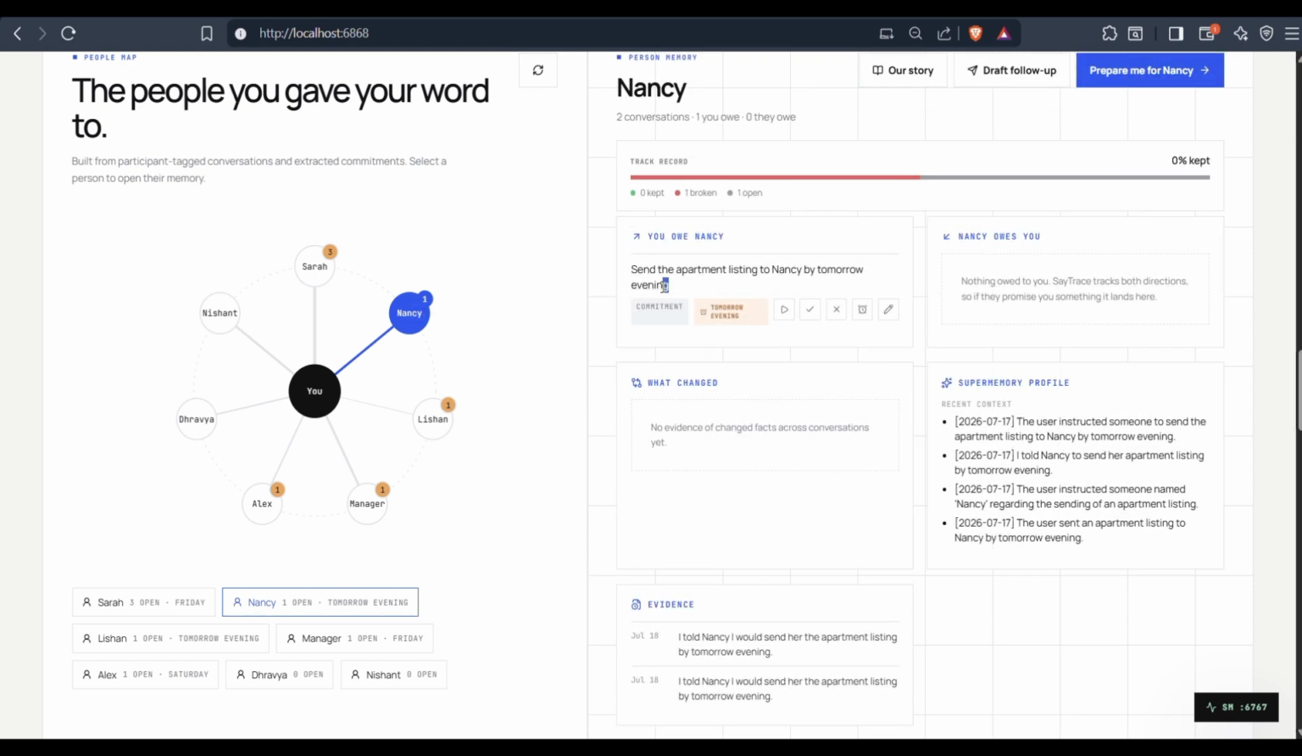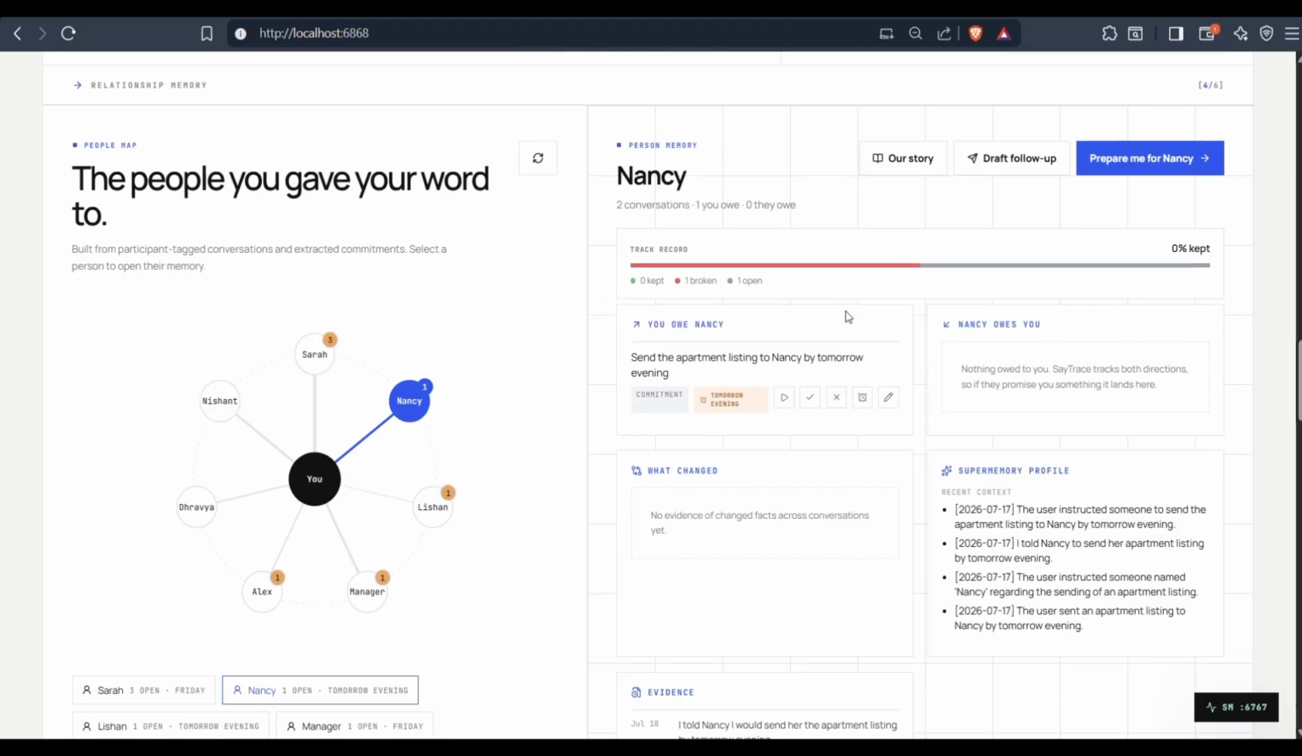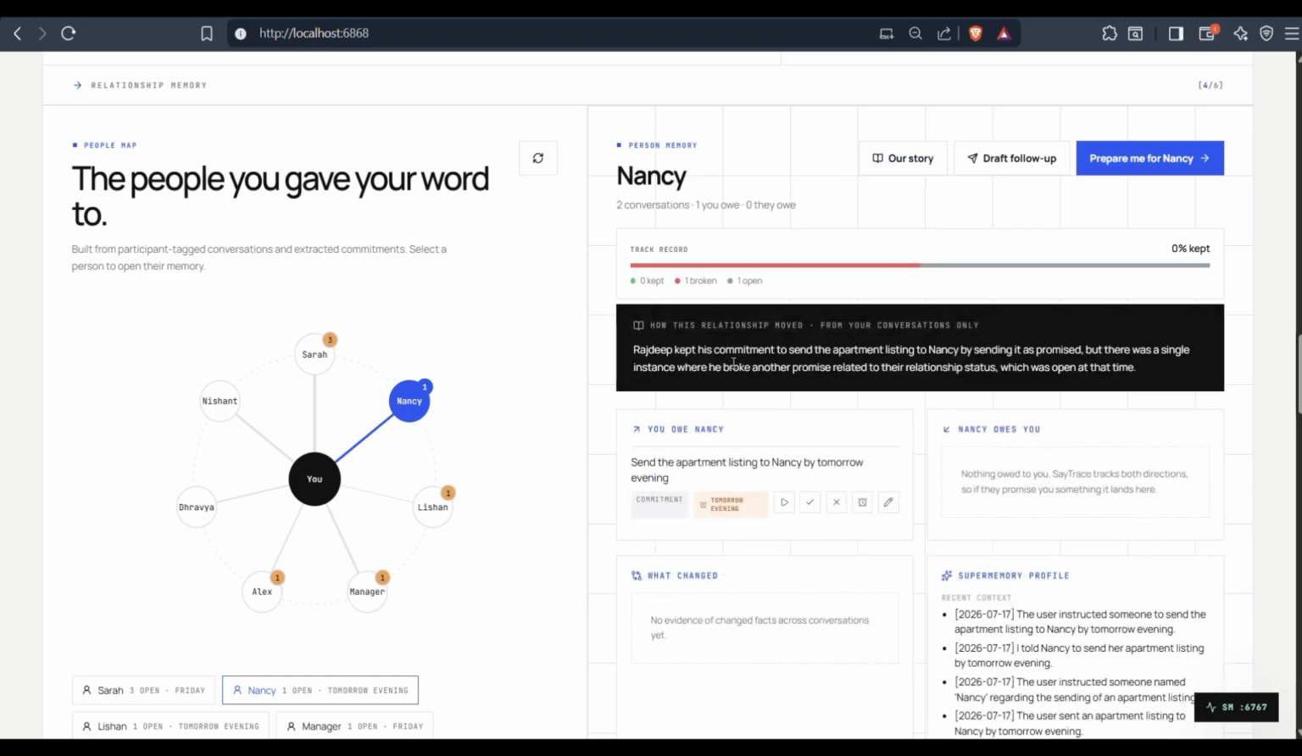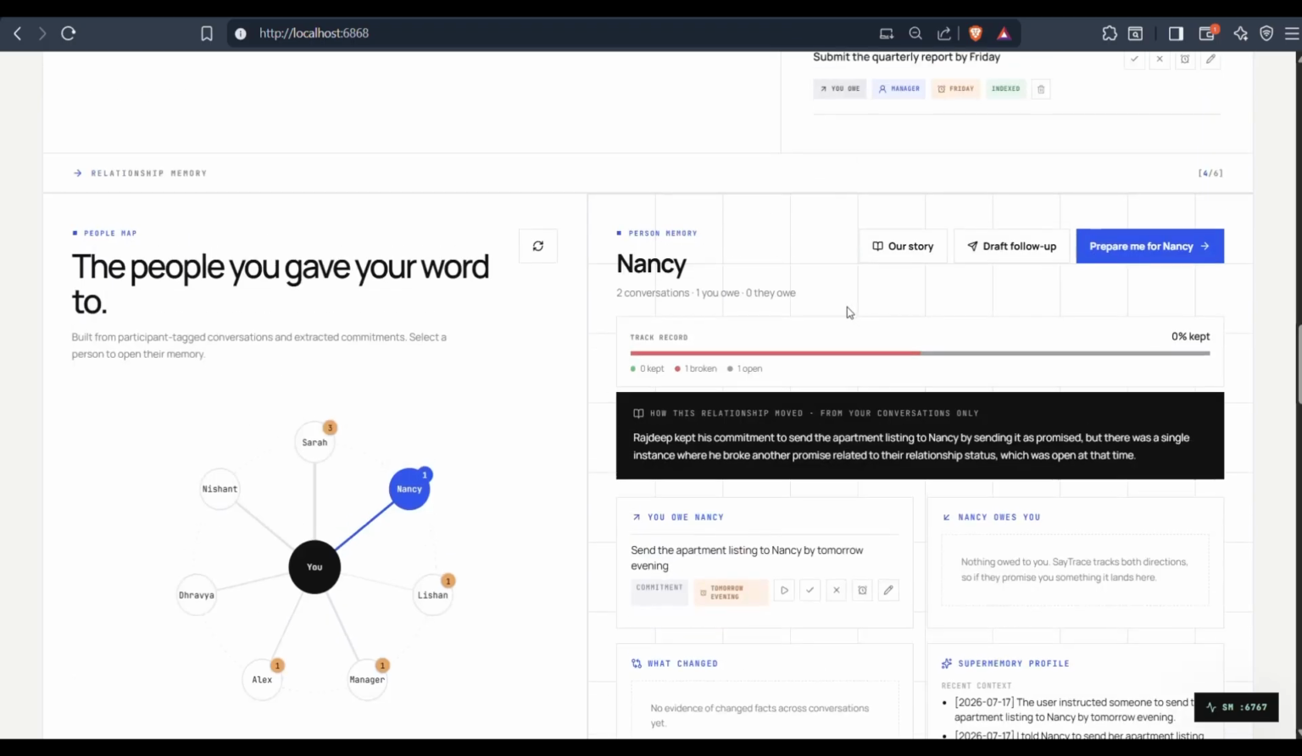And we can see the promise that we have made, send the apartment listing, the same promise that we made through the iPhone. It is appearing over here, and we can just hear the promise. We can mark it kept, or we can remove it, snooze it, and edit it. Now it provides all these features. We can also click on this story. It will explain all the things related to our conversation.